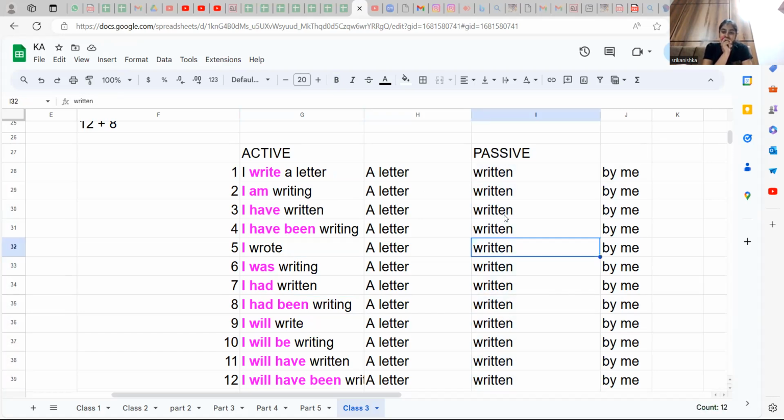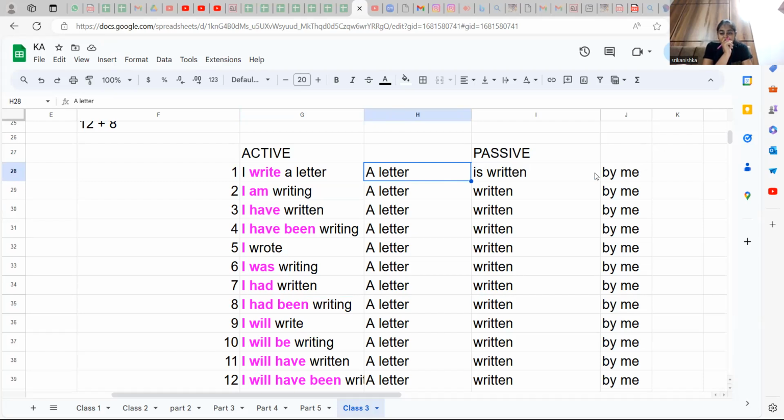Everywhere it is written, only the supporting verb will be changing. Again, I write a letter is active, the same meaning. A letter is written by me, same meaning. Only thing is we are giving importance to the subject I here. Here we are giving importance to the object a letter, and we are moving the object a letter into subject, and we are moving the subject I into object by me.